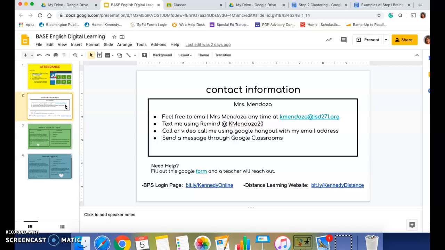Next item on the agenda is contact information. It's really important that you and I remain in contact. I have spoken and video chatted with a lot of you, and some of you are emailing me, and some of you are using Remind. That's great, but it's very important that you and I communicate frequently about what's going on, not only in school and your assignments, but also life, what's going on for you during this time. So please communicate with me.